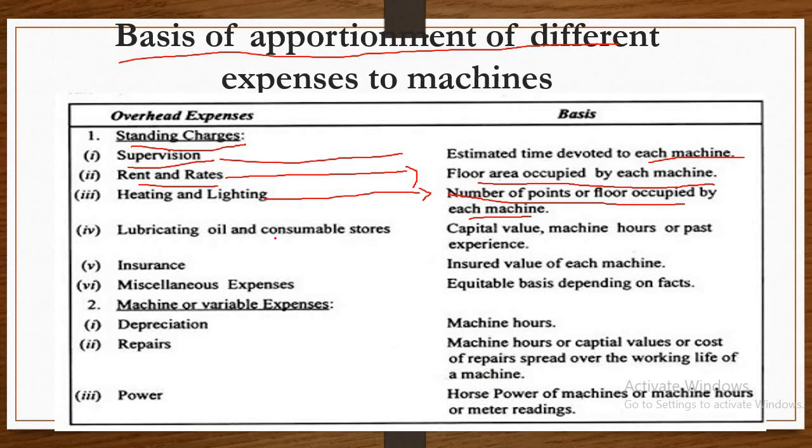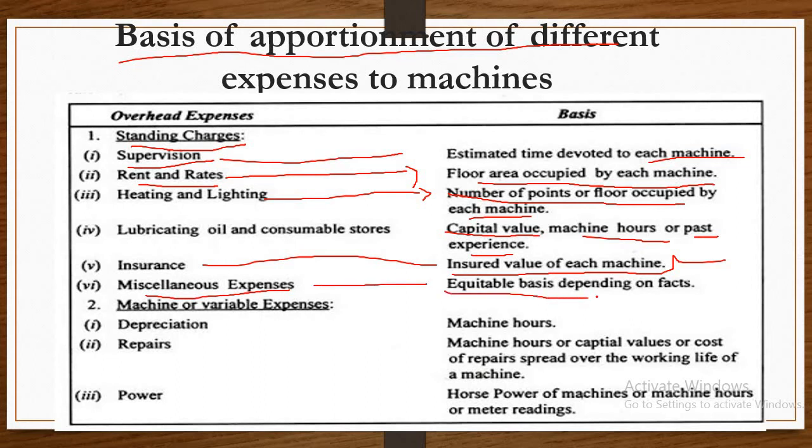Lubricant, oil and consumable stores: the basis is capital value and machine hours or past experience. Insurance: insurance value of each machine. Miscellaneous expenses are also considered standing charges, on an equitable basis depending on the facts. So these are called standing or fixed charges.